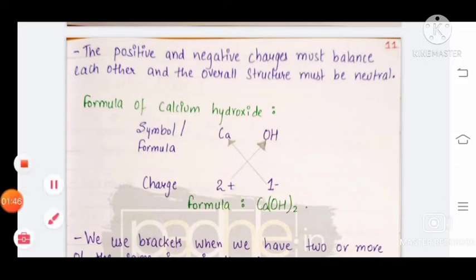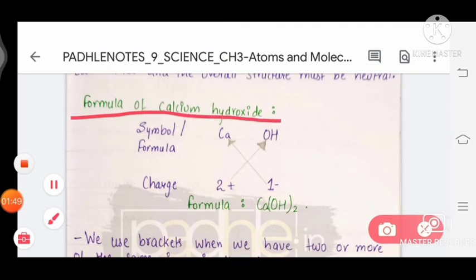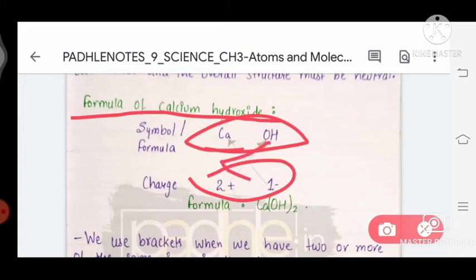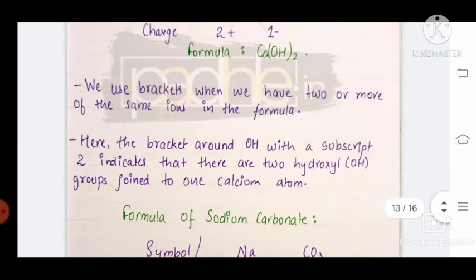So the third formula is the formula of calcium hydroxide. Firstly we write the symbols, then valencies, then cross them, then we get the formula. We use brackets when we have two or more of the same ions in the formula. Hence the bracket around OH with a subscript of 2 indicates that there are two hydroxide groups joined to one calcium.